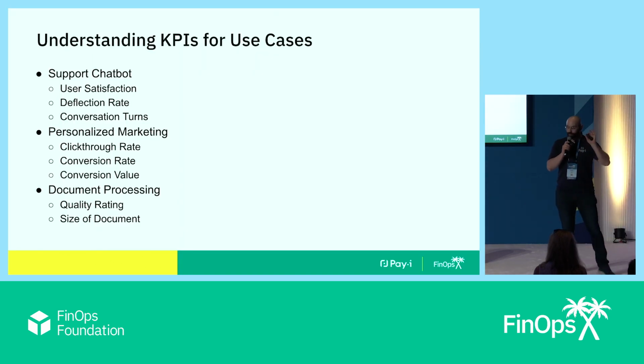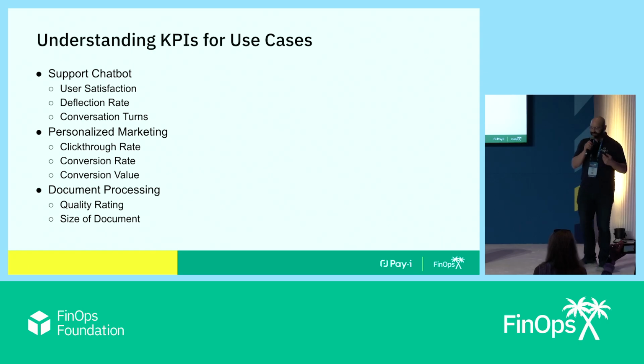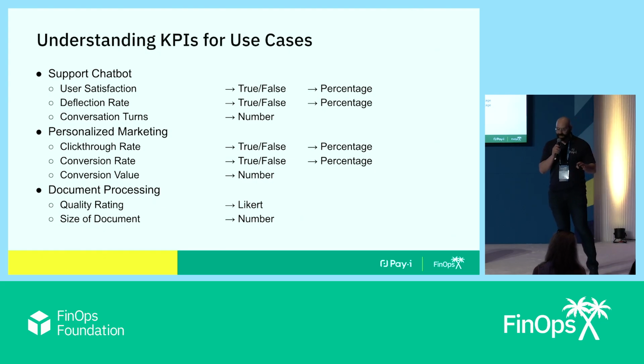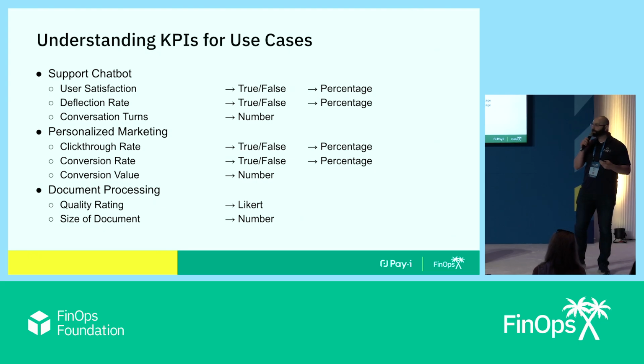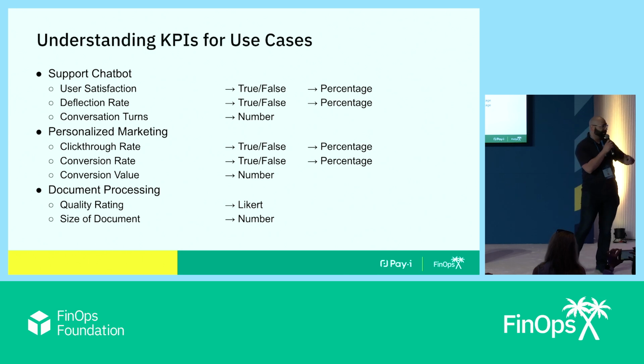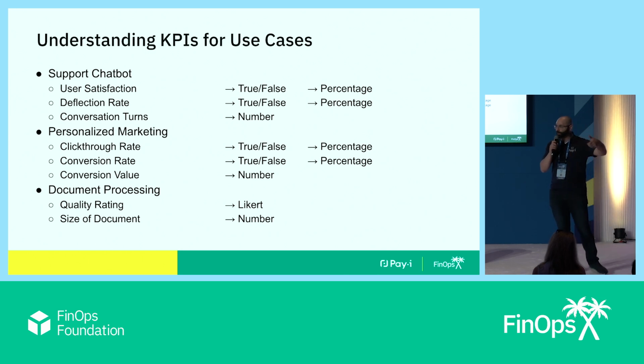Thank you so much. So let's talk about KPIs for use cases. Here are 3 sample use cases that are particularly common, and we can see some example KPIs for those. Each of these has to be quantifiable in some way. And what we've discovered is that as you look across a variety of different use cases in the industry and you're trying to measure all of these with KPIs, those types of KPIs will always fall into 4 buckets. Again, we're talking only about quantifiable ones here. The first of these is Booleans, true or false, and those can roll up into a percentage. So for example, whether a customer was satisfied or not, thumbs up, thumbs down, and at what percentage of, say, chats they were satisfied.